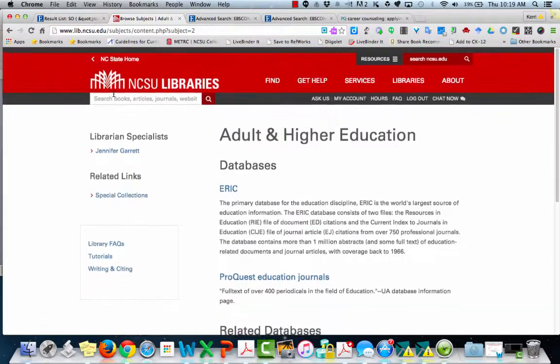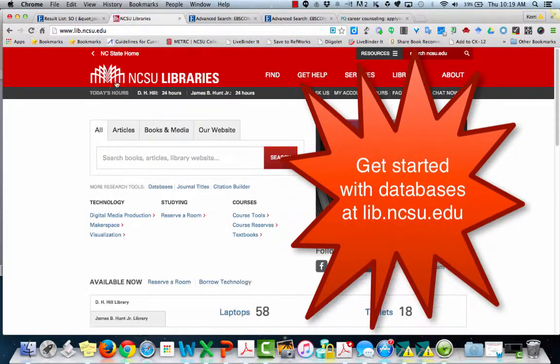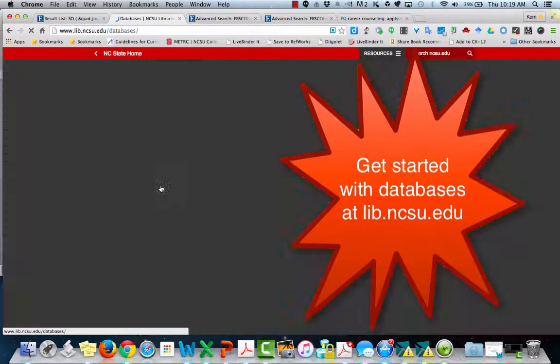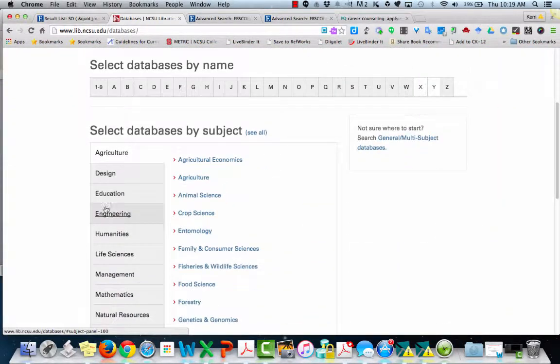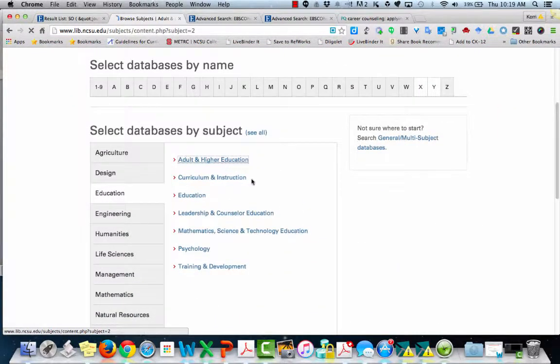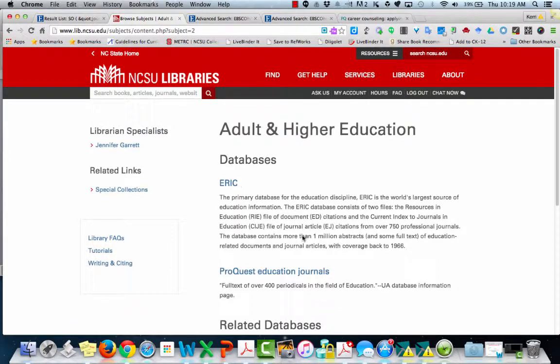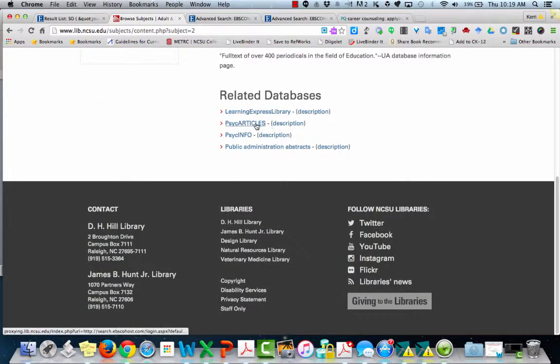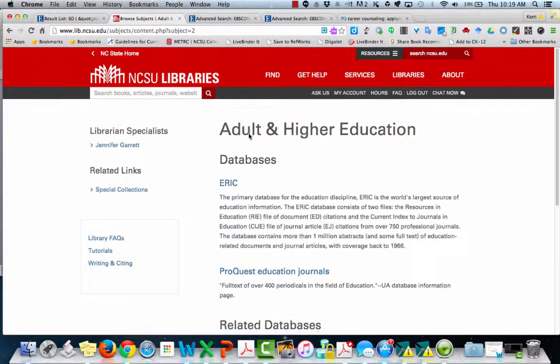Overall, make sure that you use the library's website, which is lib.ncsu.edu, or you can Google NCSU libraries and it will be one of the first hits. And then we recommend for this project that you use the databases here in adult and higher education, specifically ERIC, ProQuest Education Journals, and PsycInfo will be helpful to you.